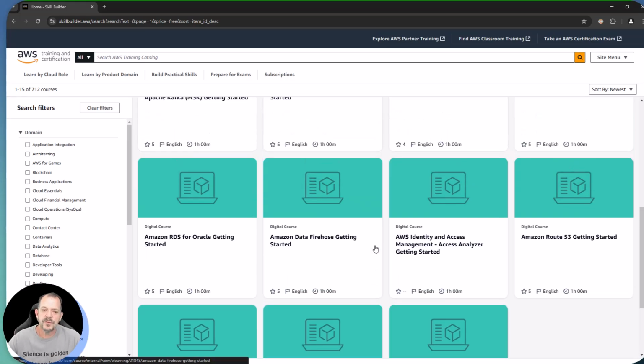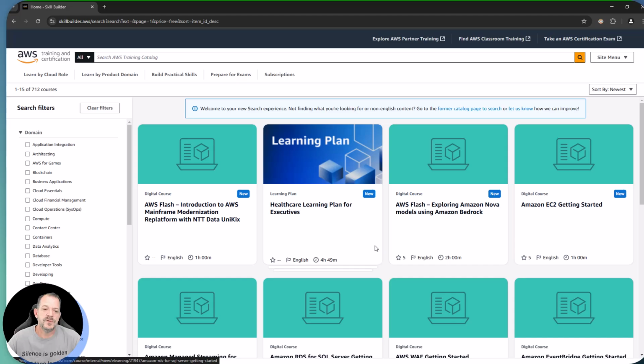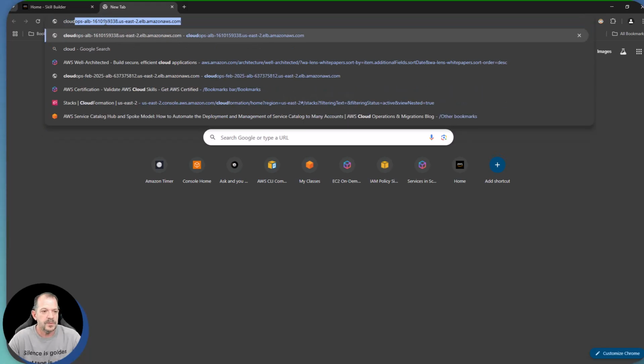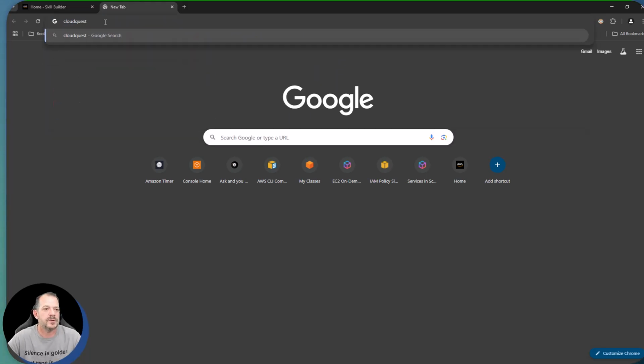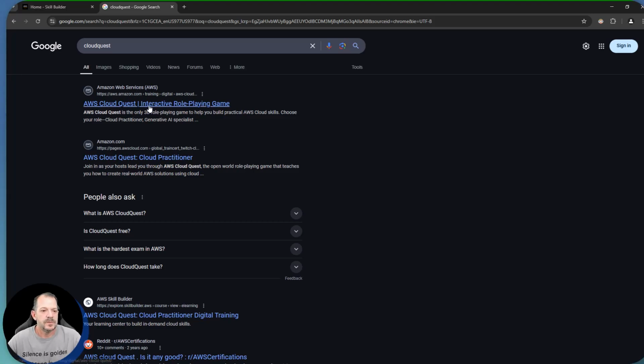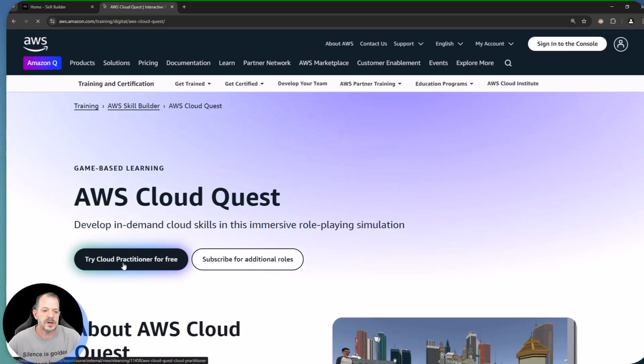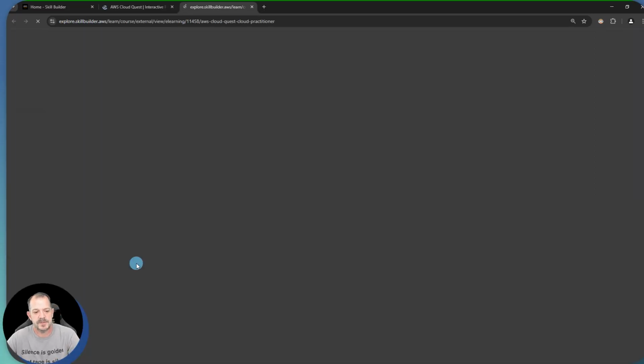However, we've got some other really cool stuff that's available for free too. If you want to start learning AWS from, let's say, a gamified approach, we're going to take a look at something called CloudQuest. All right, that does have its own domain. So we're going to just do a search for CloudQuest here. And we're going to grab one of AWS's links over to CloudQuest, and then we're going to say, try Cloud Practitioner for free.